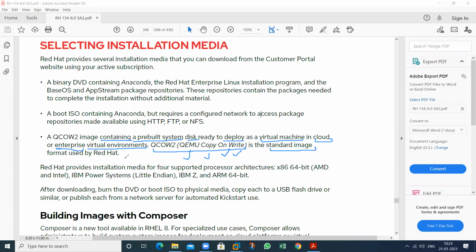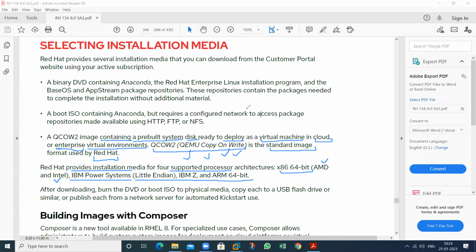Red Hat can install the OS on the VM environment. So Red Hat provides installation media for supported processors. What type of processor should you have? It can be your AMD processor, it can be your Intel processor. And if you have IBM Power Systems, these are the processor requirements.